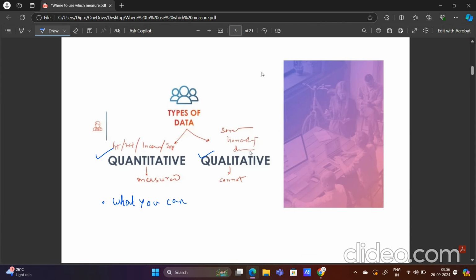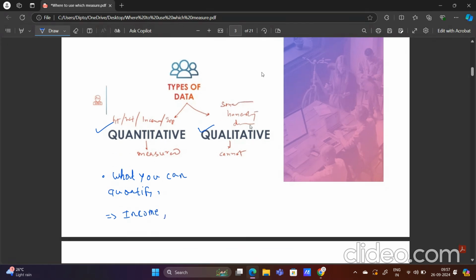If I try to give an example of quantitative data, that will be the income of a person. Income of a person is a good example of quantitative data because you can measure the income of a person, you can measure the height of people, the weight of people. Similarly expenses, all of these data you can measure. So this is quantitative data.